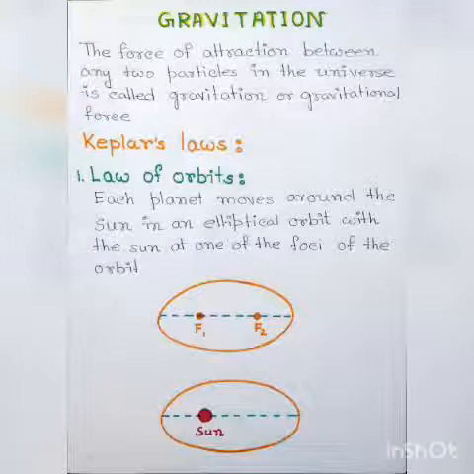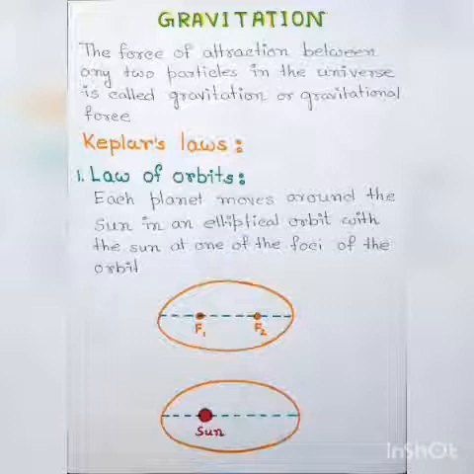The mystery of the motion of all these heavenly bodies in nearly circular orbits was resolved by Isaac Newton when he observed that an apple fell from a tree towards the earth. Thereafter, he proposed that all particles or objects in the universe attract each other in the same manner as the earth attracted the apple. So, the force of attraction between any two particles in the universe is called gravitation or gravitational force. Newton gave an important law known as Newton's law of gravitation to calculate gravitational force between two objects placed at a certain distance from each other.